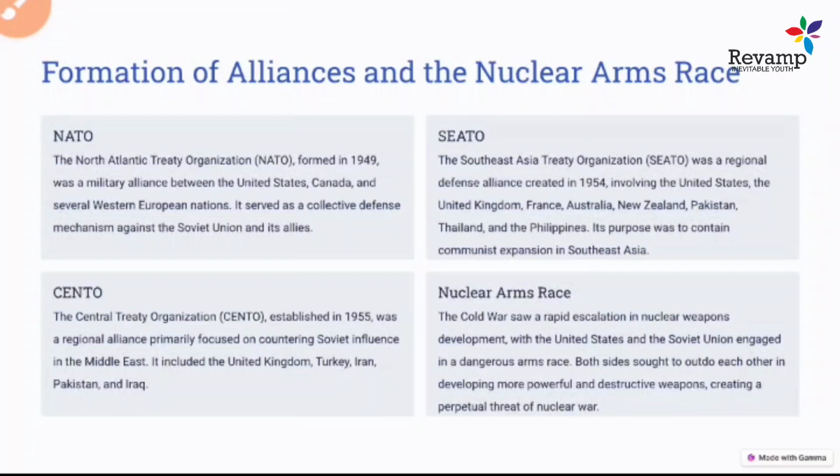And the next thing is the nuclear arms race. There was a rapid acceleration, and a lot of new armed military equipment and new nuclear weapons started coming into form. All these things led to a threat to human beings, and also to the possibility of a nuclear war in the future. So this was one of the important things that happened: a nuclear arms race was started.